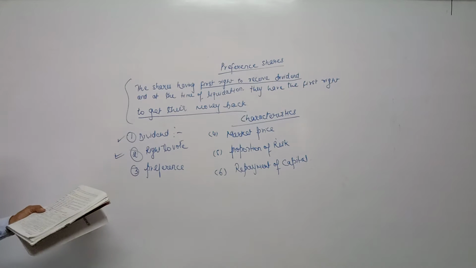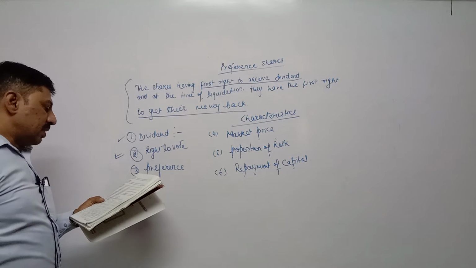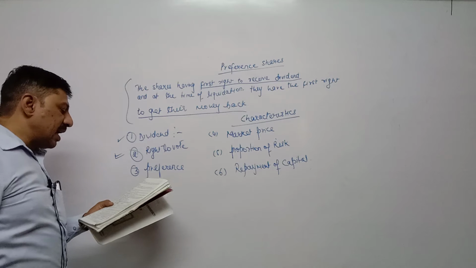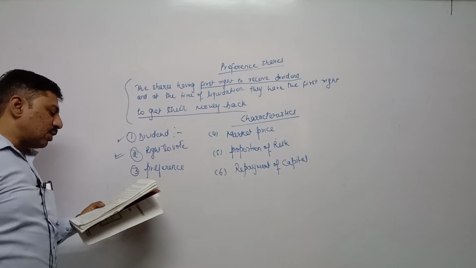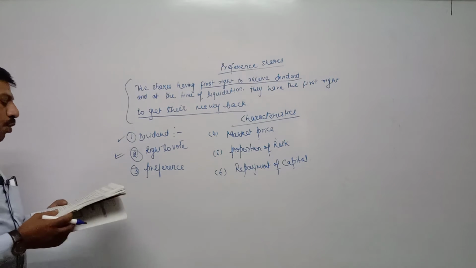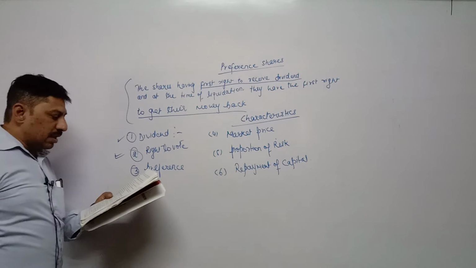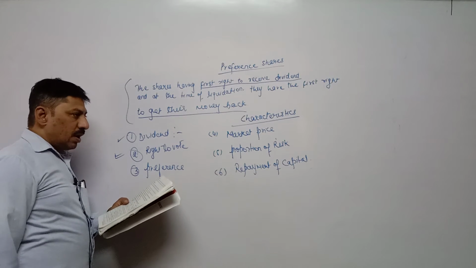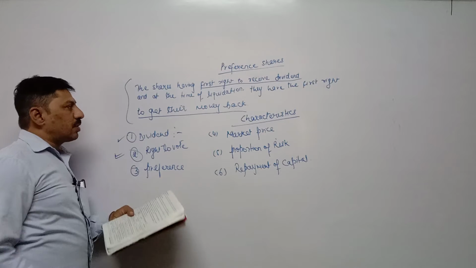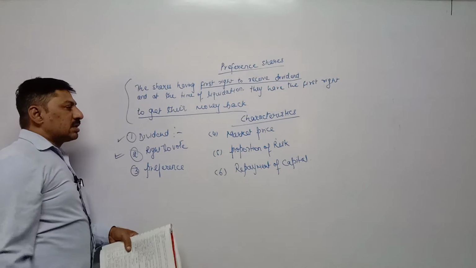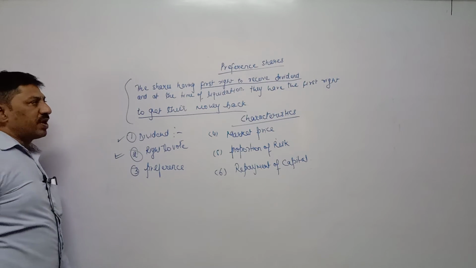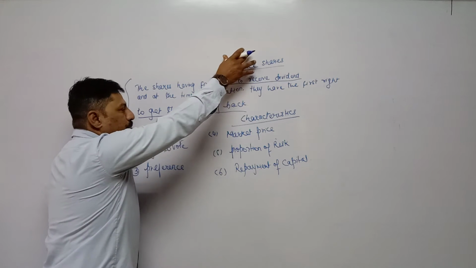Third one is preference. Now what is the meaning of preference? The investors prefer to buy this type of shares as they like to have, means the investors who want a steady fixed income, secure income, and they want their capital, means investment amount, secure. Such type of investors prefer to buy preference share.